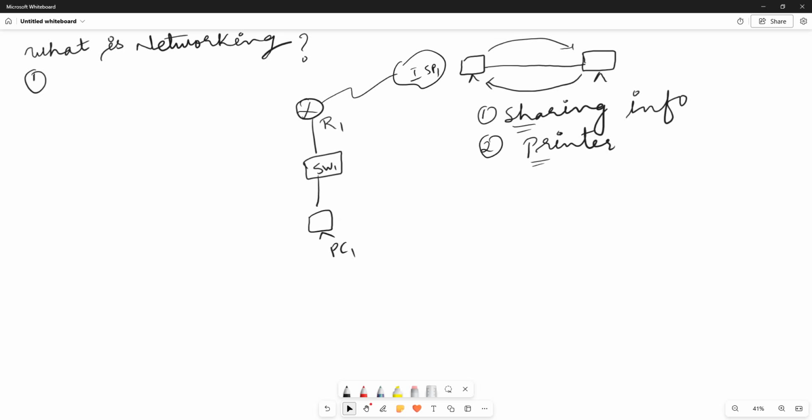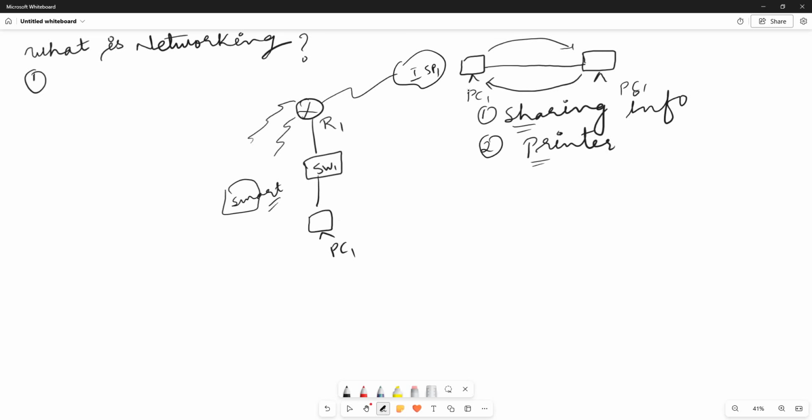Okay, so to have the network, what do we need? The devices. We have PC1 and PC2, or you can have here Wi-Fi. This is a Wi-Fi router, so you have here Wi-Fi signal. So you can have the smartphone, or you have the smartphone and the Wi-Fi router, that is also what we call a network.